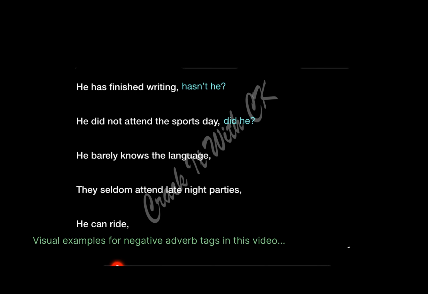He barely knows the language. Very, very careful. Now, if you are looking for a negative word over here, it is not visible, but barely is considered negative. So he does not know the language. That is what you will read it as. Does he?